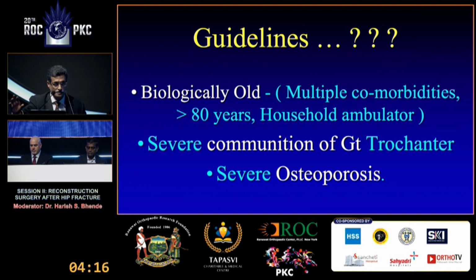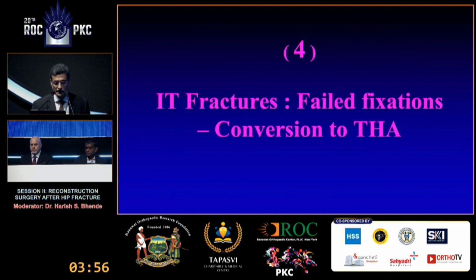But when a combination of these three factors are there: a biologically old patient with multiple comorbidities, maybe above 80-year household ambulator, severe comminution of greater trochanter where your fixation devices will not work, and severe osteoporosis. If these three combinations are there, then they are better served by primary prosthetic replacement than trying to fix them. All the literature says the same thing. And most of them say it should be a cemented stem, not a non-cemented stem, if possible.